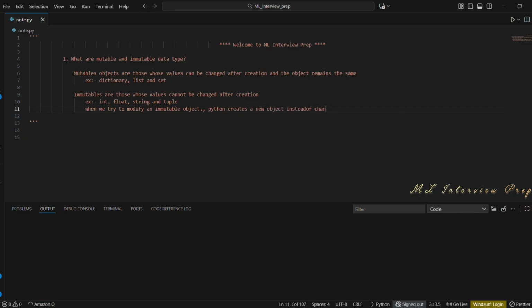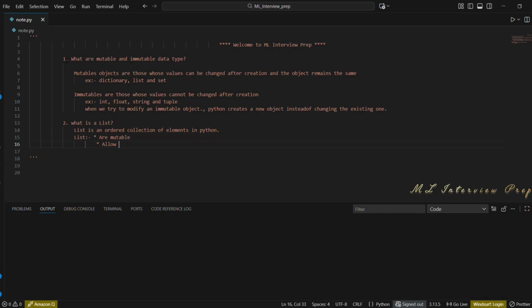The follow-up question they asked me was, what is a list? A list is an ordered collection of elements in Python. Lists are mutable, which means we can add, remove, or update values or elements inside a list. Lists allow duplicate values.